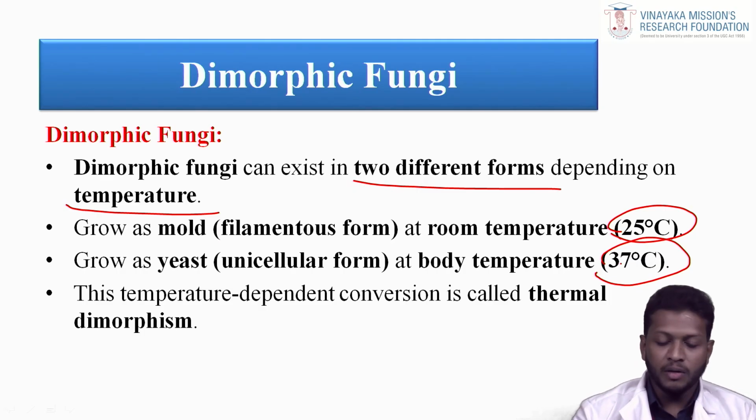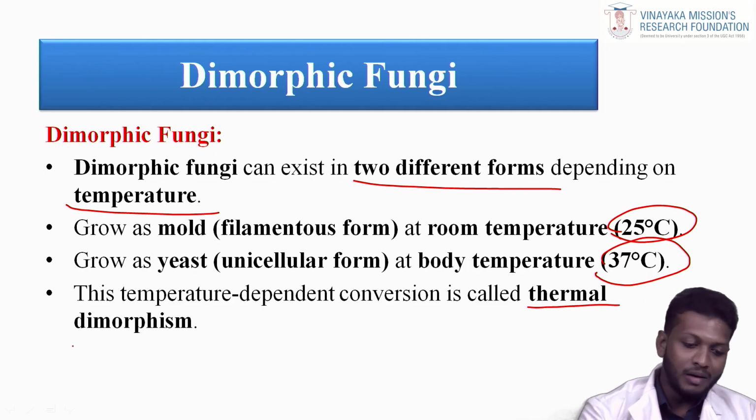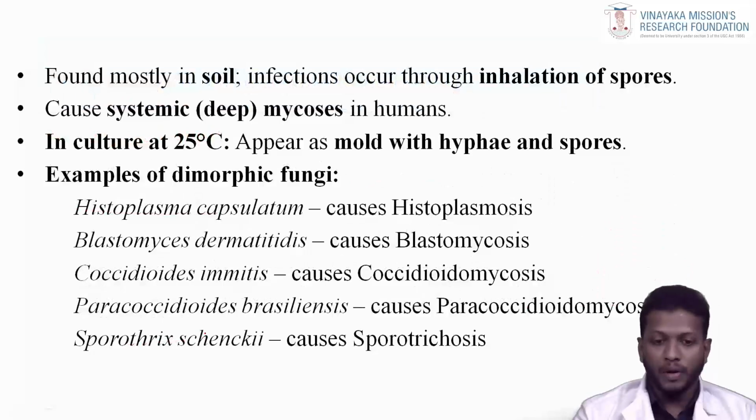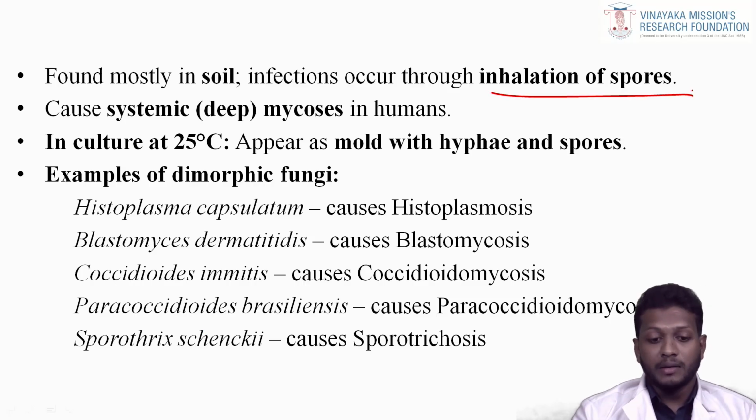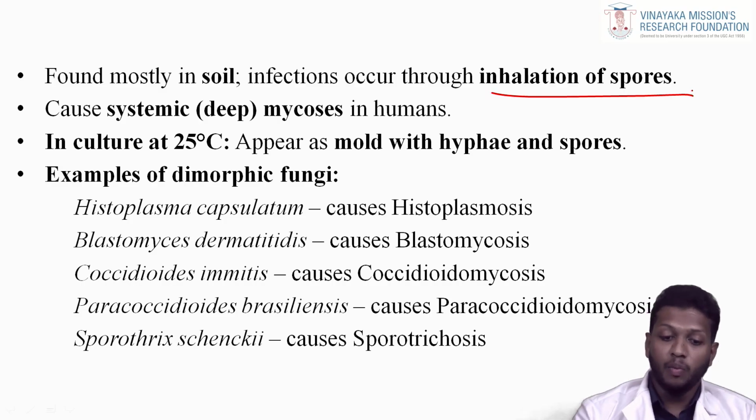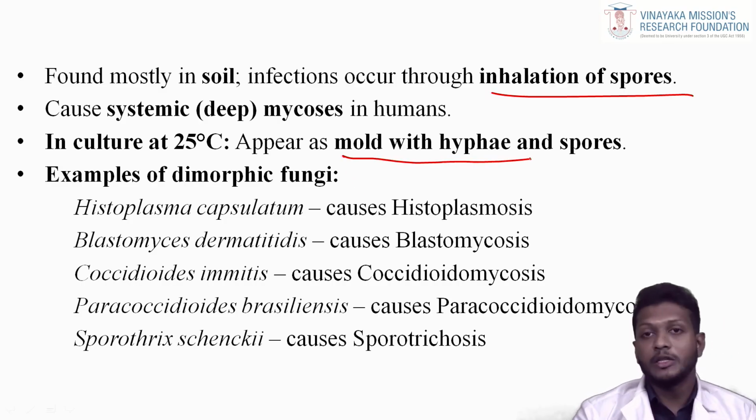The temperature-dependent conversion is called thermal dimorphism, found mostly in soil. Infections occur through the inhalation of spores and cause systemic mycosis in humans. In culture, at 25 degrees Celsius, they appear as a mold with hyphae and spores.